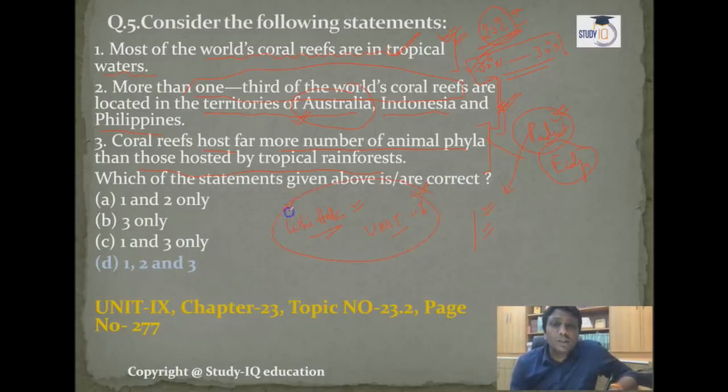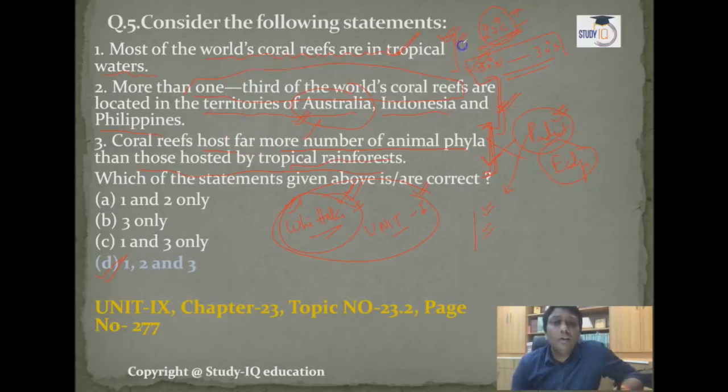Whitaker is the person who gave the 5 kingdom system of classification, which is very popular and highly varied worldwide. This man even checked all the diversities, and on the basis of net primary productivity, he analyzed the productivity of many diversities and gave a productivity chart. Here you will get, guys, the animal phyla and more in the coral reefs are greater in number in comparison to the tropical rainforest. That diversity and productivity is more. Absolutely right. So 1, 2, 3, all statements were right.